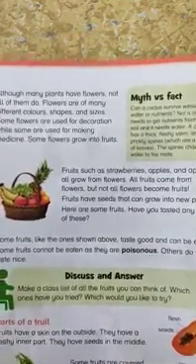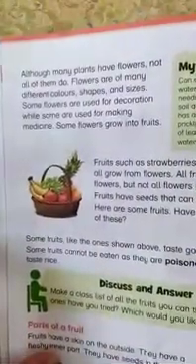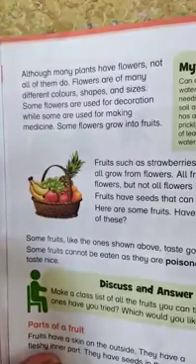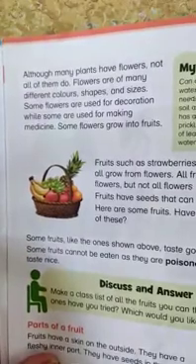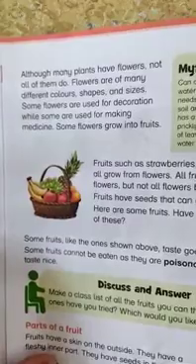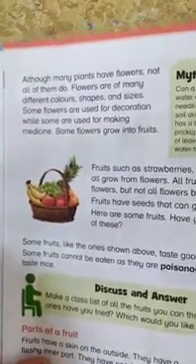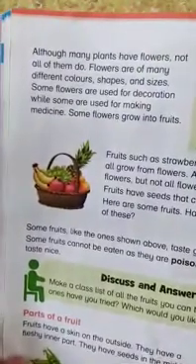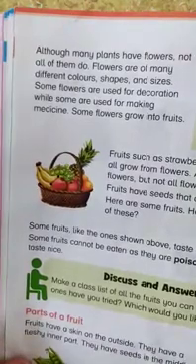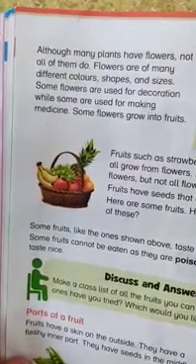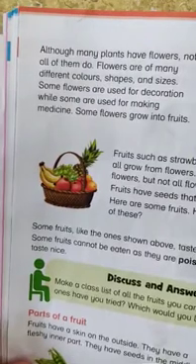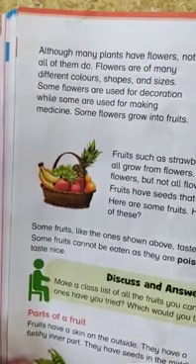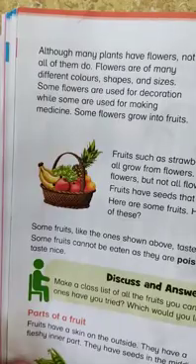Although we have many types of flowers and trees, some flowers grow into fruits and some cannot. Why? Because through pollination some flowers change into fruits, but some cannot. We also have different types of fruits. Some we can eat and some are poisonous. Poisonous fruits grow in different jungles and we cannot eat them, while the fruits we eat in our daily lives are not poisonous.